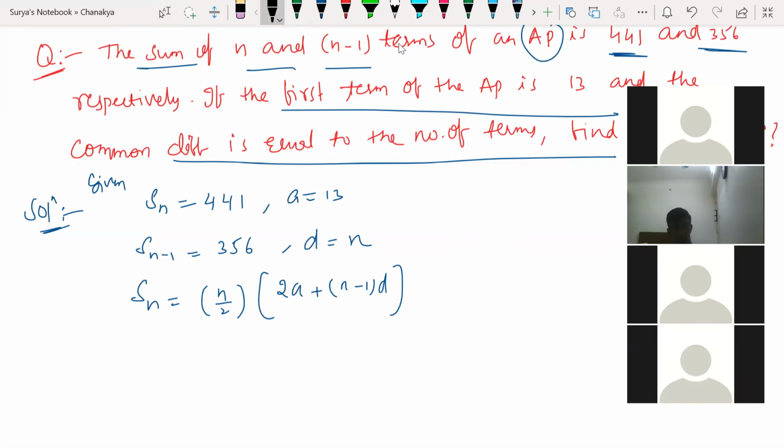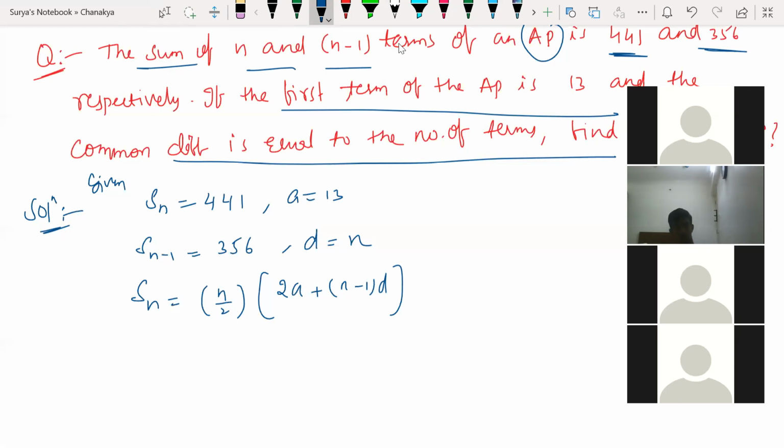So how am I going to calculate this Sn? Think. Sir, 441 is equal to... Sir, last term would be 441 minus 356.